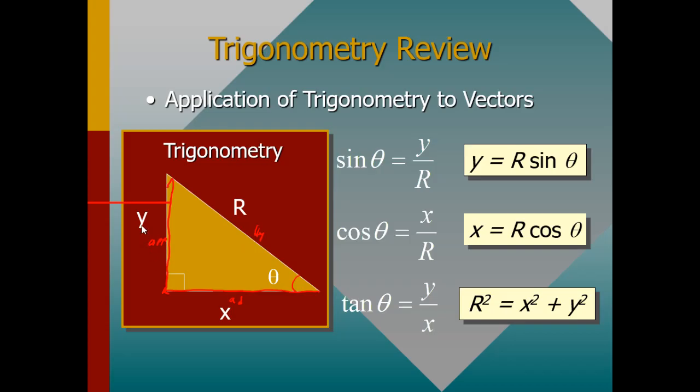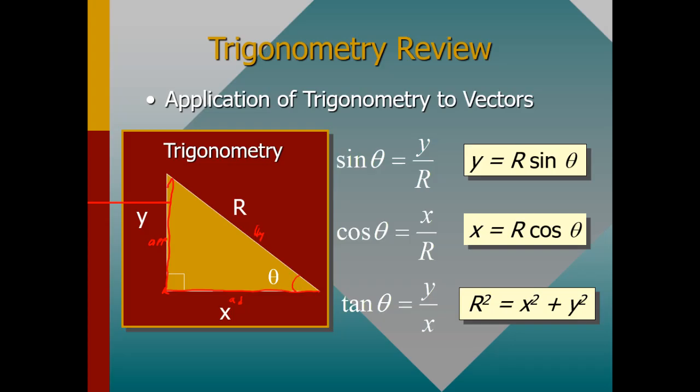And for you to find the resultant, you can simply use the Pythagoras theorem, which says r squared, the hypotenuse, is equal to x squared, which is the adjacent, plus y squared, which is the opposite. This is only applicable to vectors that are moving using the right angled triangle.